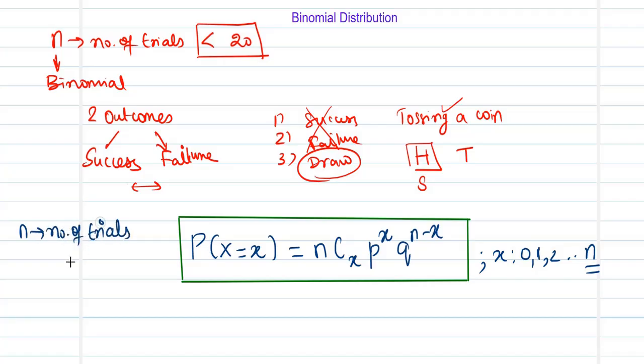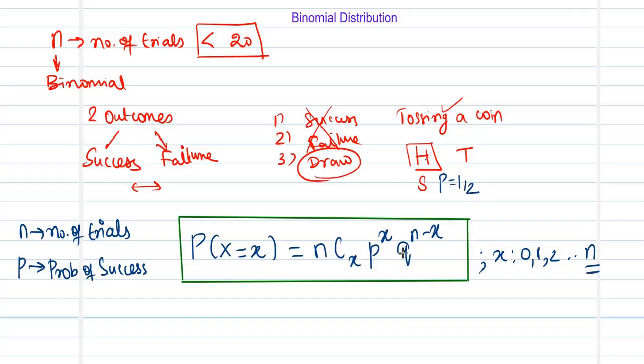So next comes the quantity called P. What is P termed as? P is termed as the probability of success. So if getting a head is termed as success, then when you toss a coin, out of the two options, getting a head is success, then your P will be equal to half.